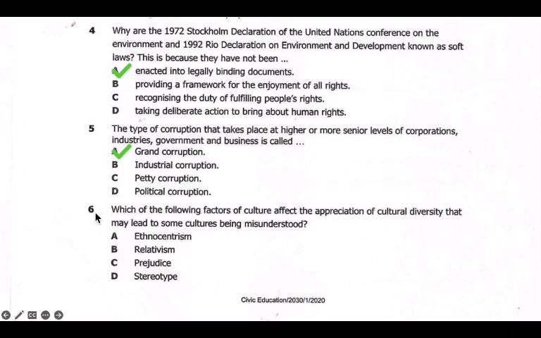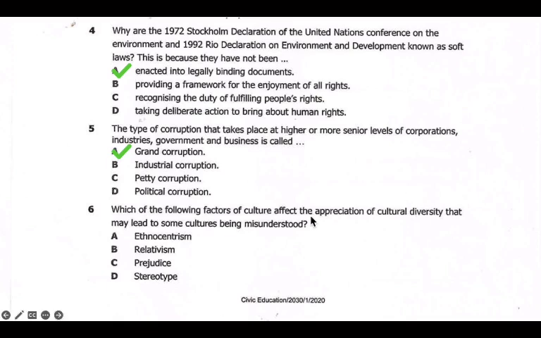Then we look at question 6. Which of the following factors of culture affects the appreciation of cultural diversity that may lead to some cultures being misunderstood? Here there are 2 answers that are colliding. Stereotype also talks about negative prejudice. Stereotyping mostly deals with perception, or misjudging people based on cultural practices and so forth.